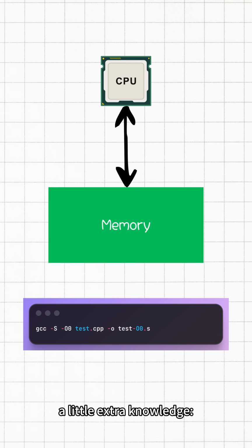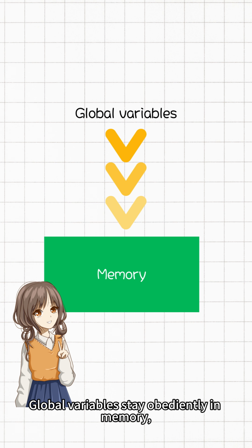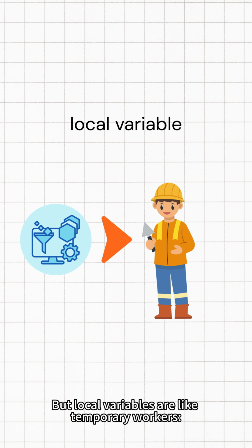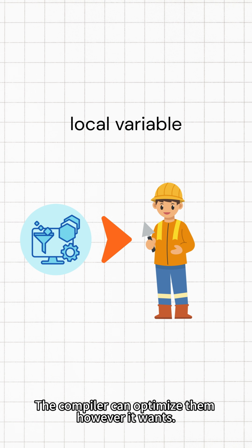Finally, a little extra knowledge. Global variables stay obediently in memory, even if they aren't used. But local variables are like temporary workers. The compiler can optimize them however it wants.